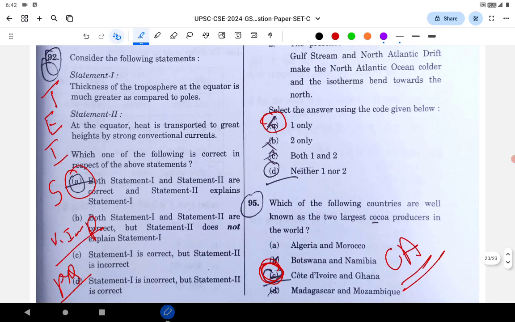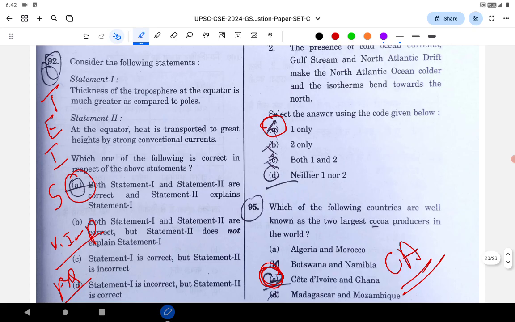is regarding, I think, the troposphere. The thickness of the troposphere at the equator is much greater as compared to the poles. At the equator, heat is transferred to greater heights by strong convectional currents. See, this is a basic question, basics of geography, but a very important thing in the case of UPSC, and the PYQs have asked it numerous times.